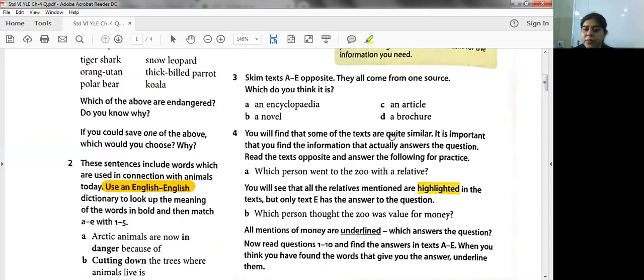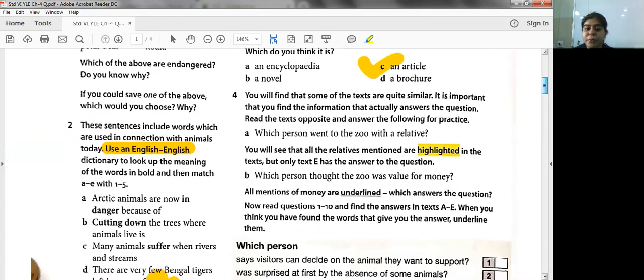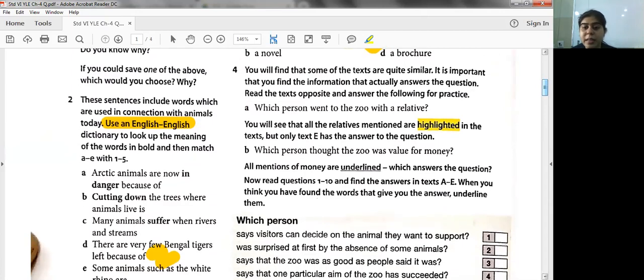So you are going to pause the video, students. I cannot pause it for such a long time because you have to read that, and I'm discussing, it is an article. So you're going to put a tick on article. Question number 4. You will find that some of the texts are quite similar. Similar means same. It is important that you find the information that actually answers the question. So read the text opposite and answer the following for practice.